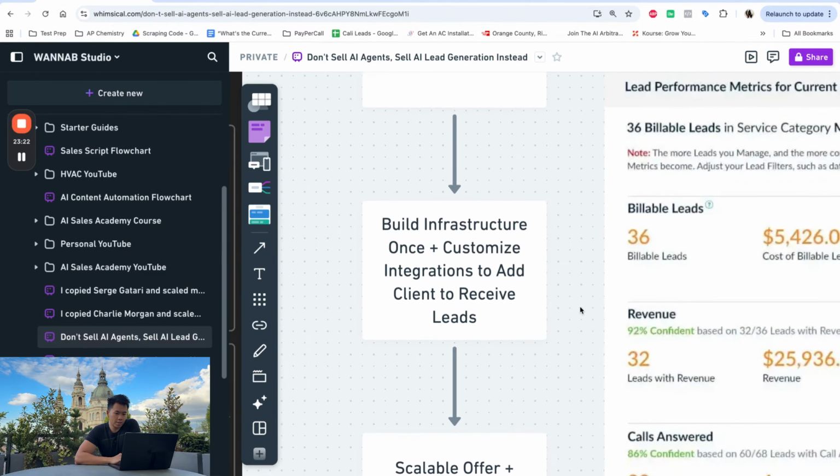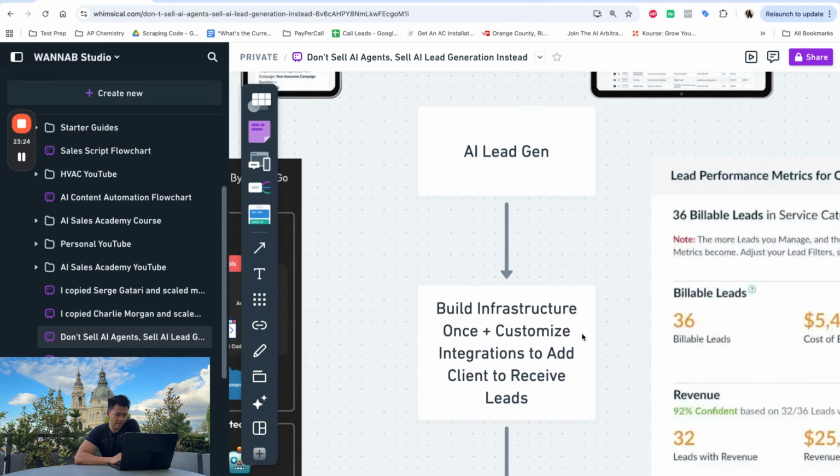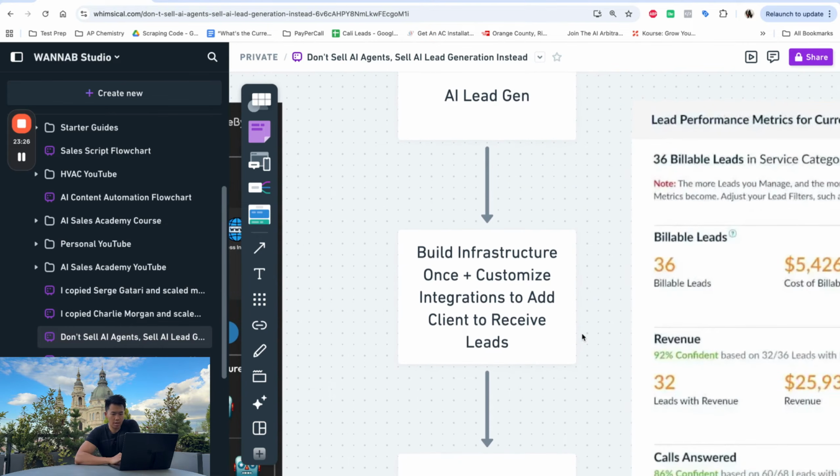And so what Service Direct has built is an infrastructure, once. Not once, obviously they had to maintain it, but they customize integrations for the clients to literally just get a text or email with the lead. I'm not going in building a CRM or an automation within the business. Business owners, at the end of the day, it's like, how do you want your leads? You want a phone call, you want a text, you want an email, right? There's really these three things. Or maybe you want to see it within a CRM.